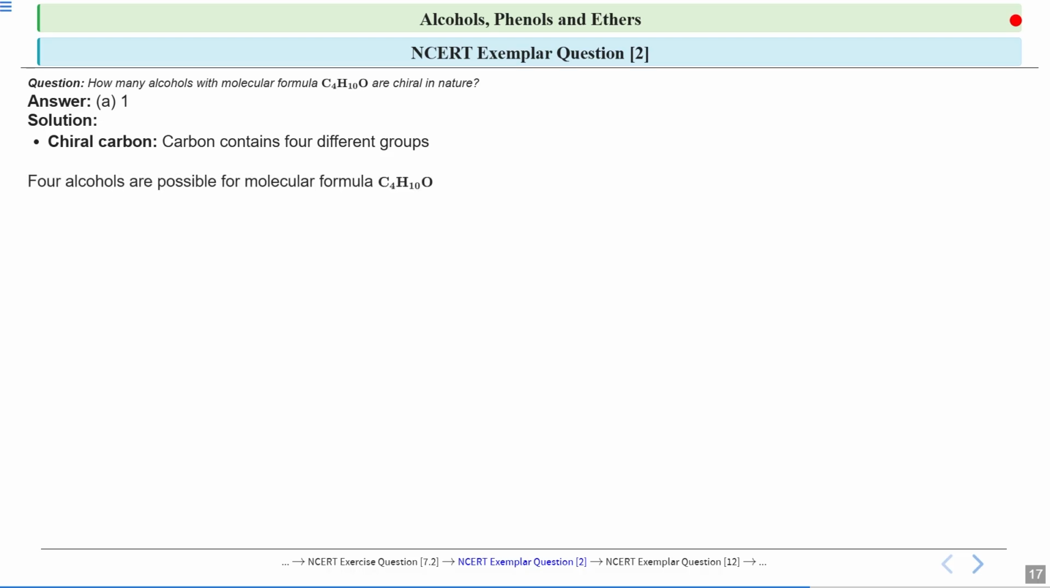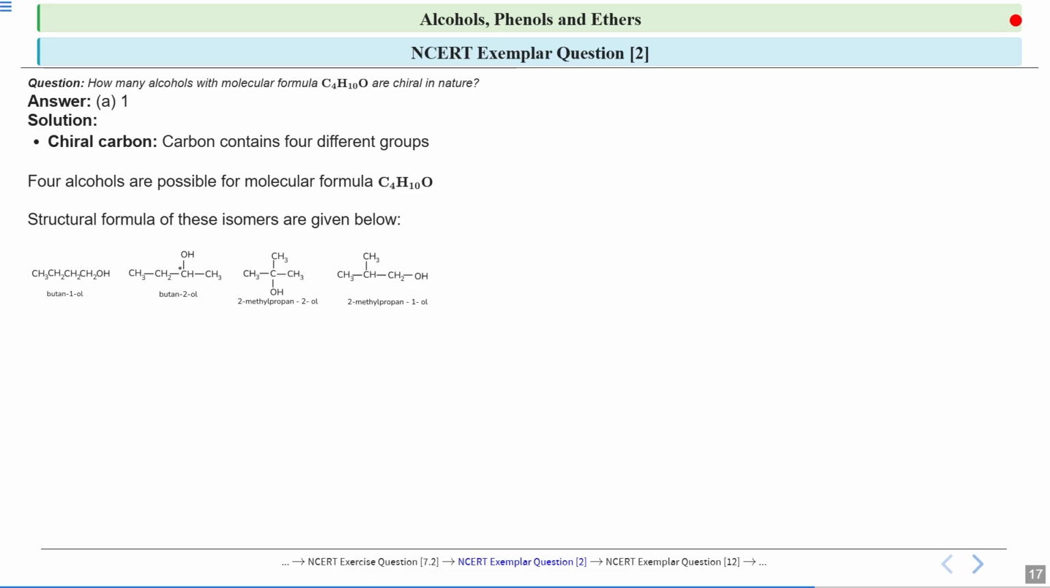So the structure is given to us, C4H10O. First, from this molecular formula, we will see how many structures are possible, because from one molecular formula, more than one structure can be possible. So for the molecular formula which is given to us, 4 structures of 4 alcohols are possible. So these are the 4 alcohols that are possible from this molecular formula.